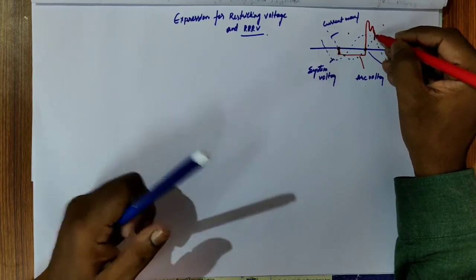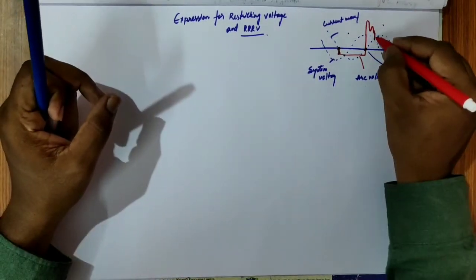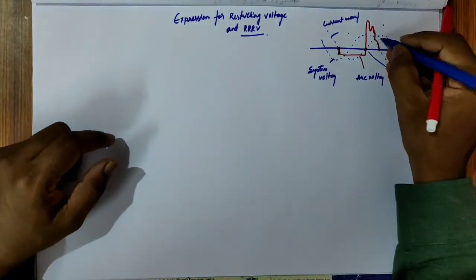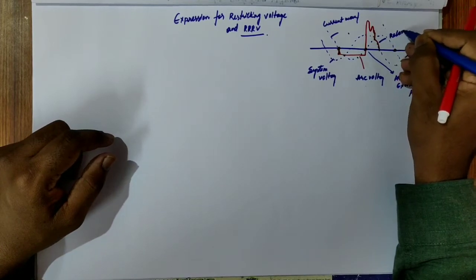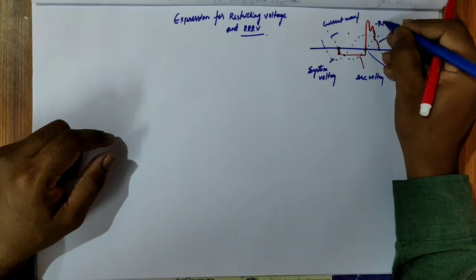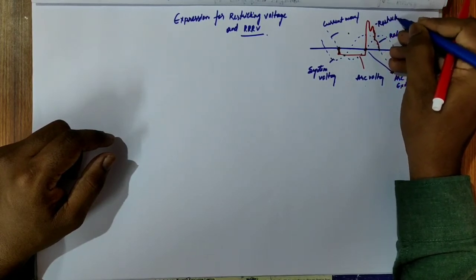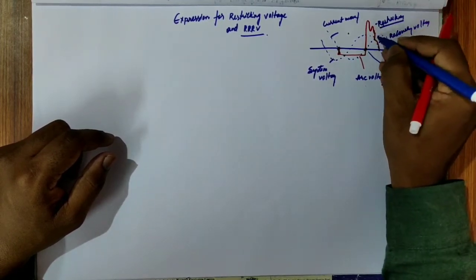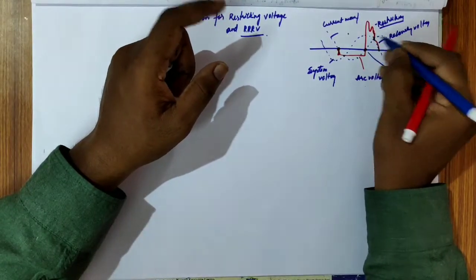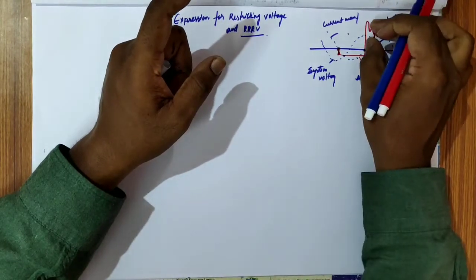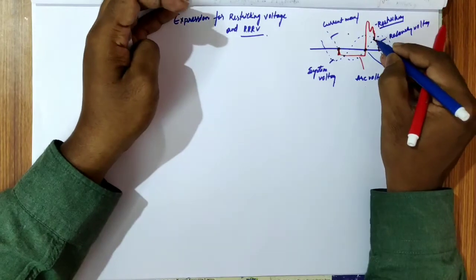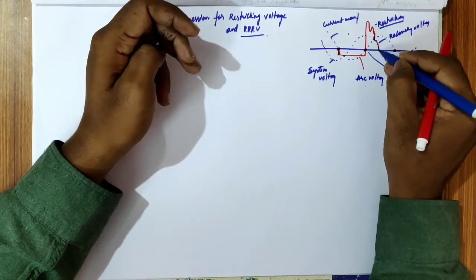After a few milliseconds of transients, we obtain a recovery voltage, that is, the system is recovered. This is the restriking voltage. So what are the recovery voltage and restriking voltage? At this point, generally in a system, the fault is cleared. The circuit breaker opens and the fault is cleared. Again the circuit breaker closes, and we obtain normal system voltage again. That is the recovery voltage.